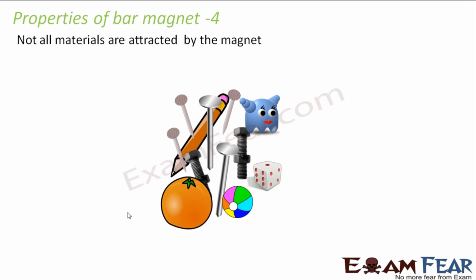Fourth property, not all materials are attracted by the magnet. This is also a very important property. Many of us may think that, okay, if a magnet has some property by which it can attract objects, then it should attract everything. Many of us might think that if a magnet is an object which has got some property to attract other objects within its magnetic field, then if there is a magnet which is present in the room, it should be able to attract any object which is present inside the room.